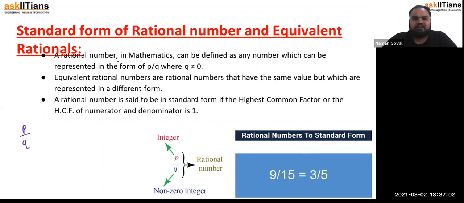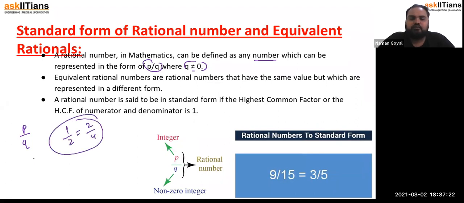A rational number in mathematics can be defined as any number which can be represented in the form p by q, where q is not equal to 0. What is an equivalent rational number? They have the same value, or the equivalent ratio. 1 by 2 can also be written as 2 by 4, so they are equivalent rational numbers. Equivalent rational numbers have the same value but can be represented in a different form.